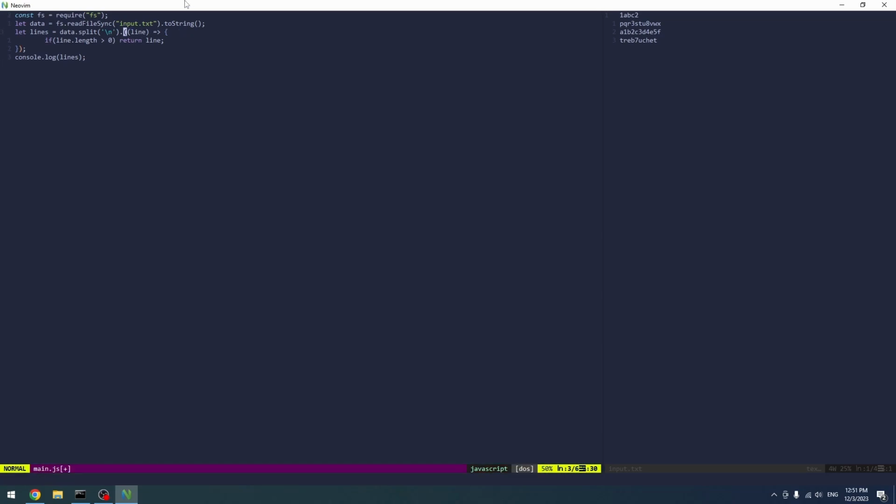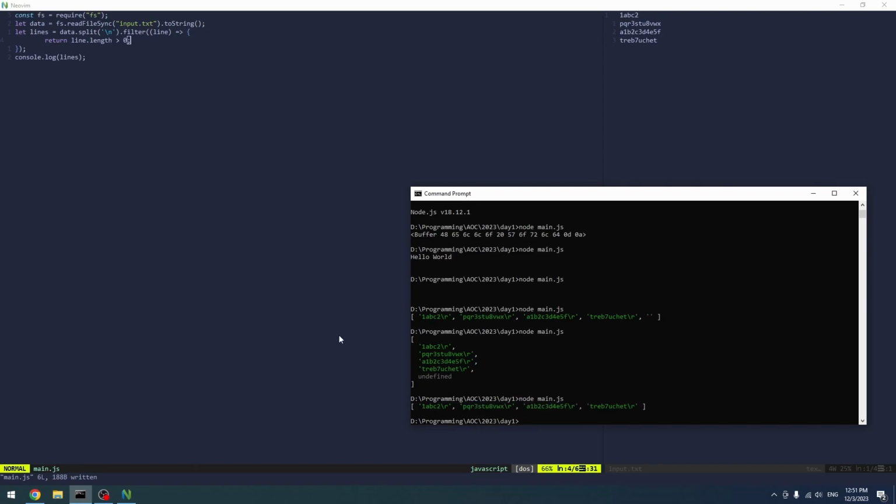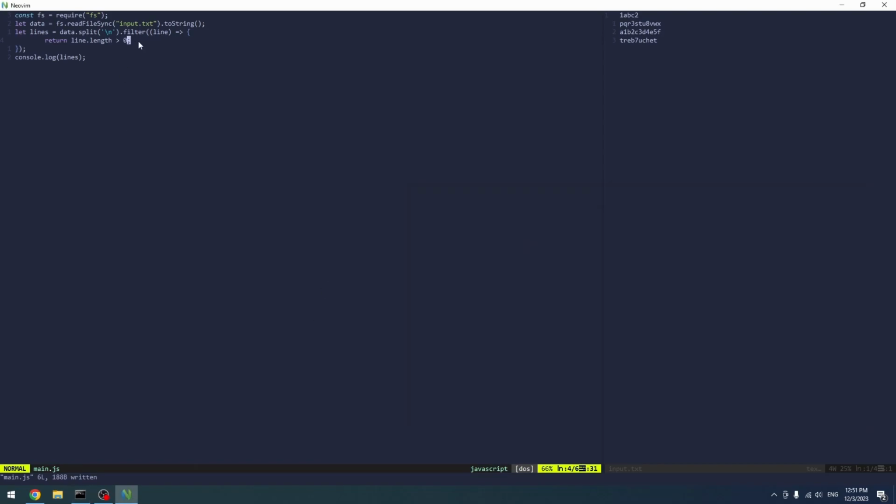So we need to filter the line. Where the line is, we just need to do this, right? So we just do this, and that should do it. Right, we get this. We can probably even map it afterwards, where we have the line, and we can just return line dot trim.